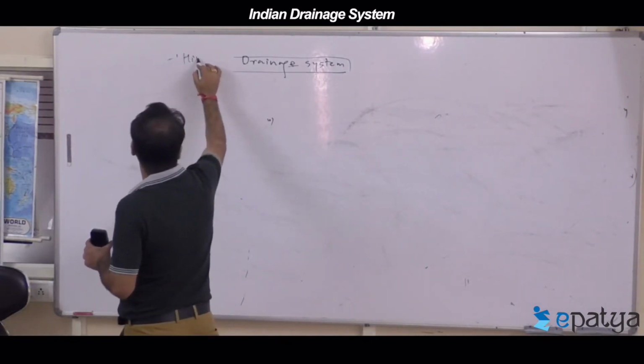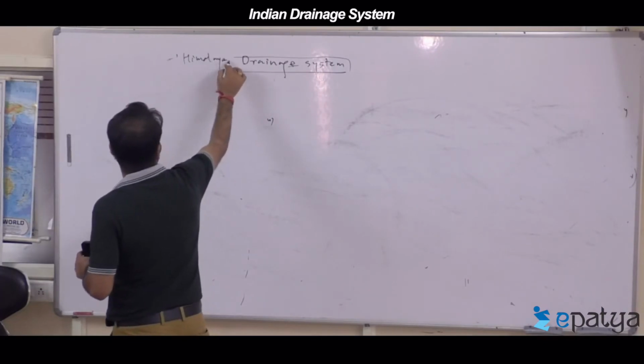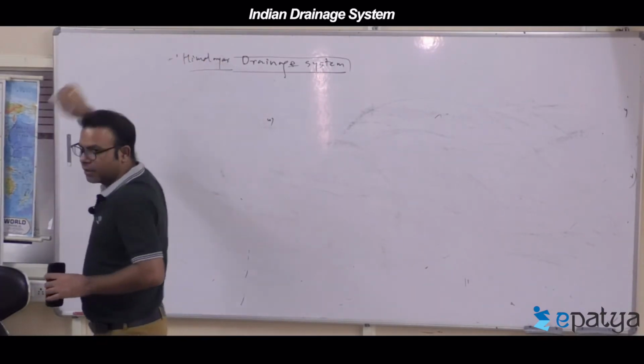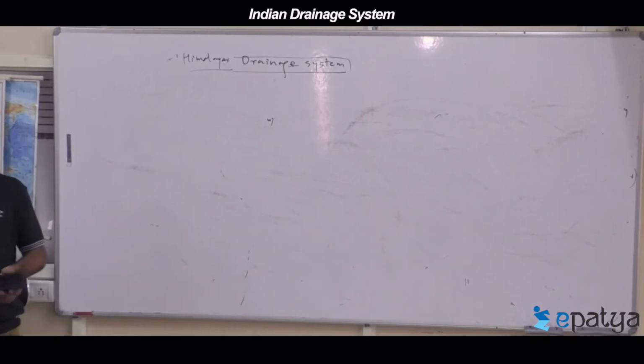After the discussion of the Himalayan drainage system and the peninsular drainage system, you try to give the answer for it, like give the difference between the Himalayan and the peninsular drainage system. That is the last part after completing that question.